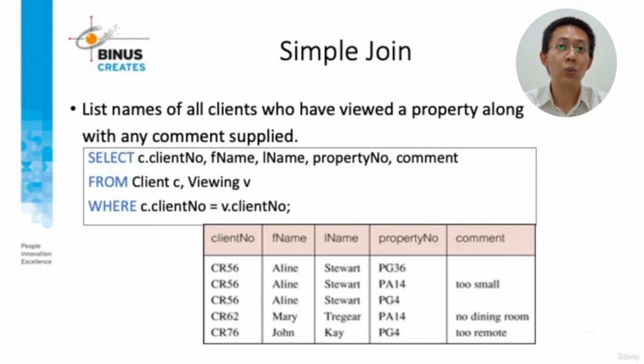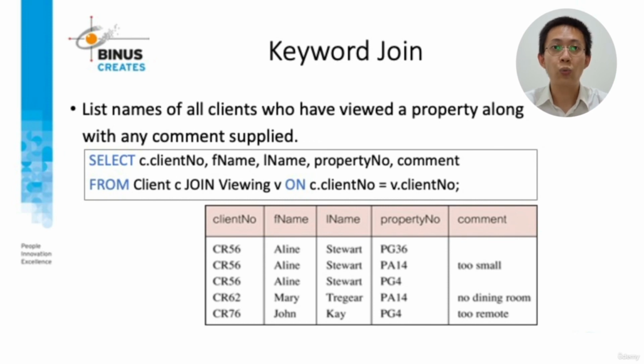Now, we will learn to get data from multiple tables, called a join. Here's an example of a simple join. In the FROM clause, we use the client table with alias C and the viewing table with alias V. And this is the interesting part. In the WHERE clause, we need to compare the primary key, which is client number from the client table, with the foreign key, which is client number from the viewing table.